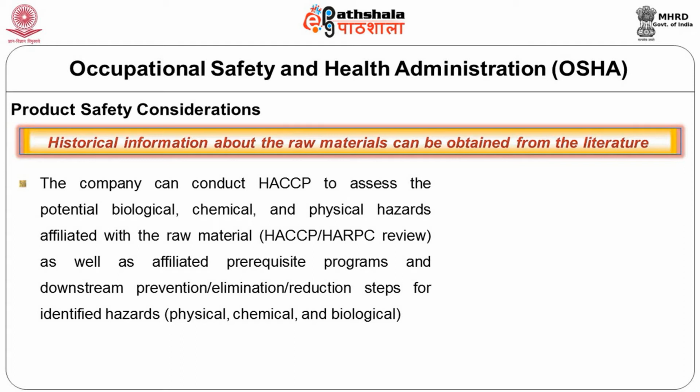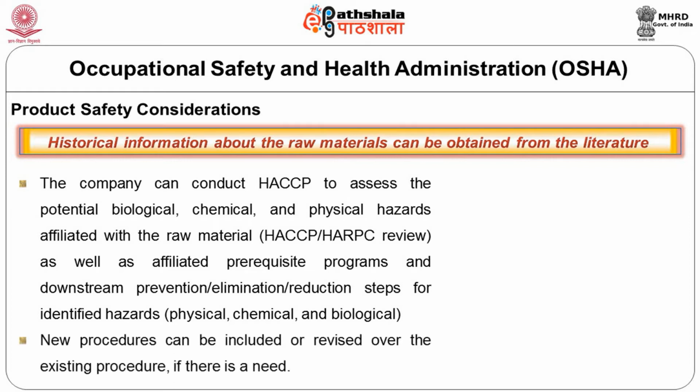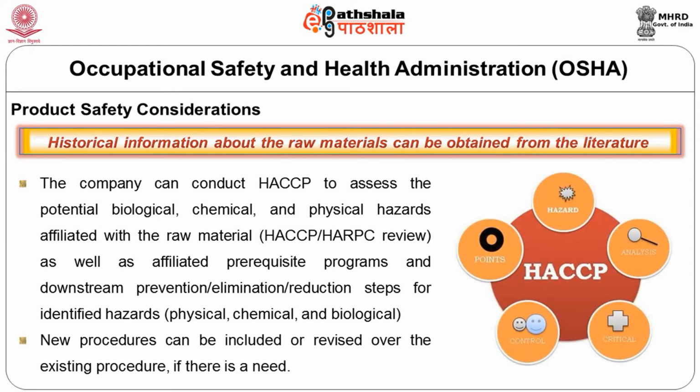It's not that only one contaminant can be there. Any two or three or all or one can be present, and they are not mutually exclusive for the presence. If there is a need for a new procedure, for example an allergen program and or validation over the existing procedures, it can be included or revised.